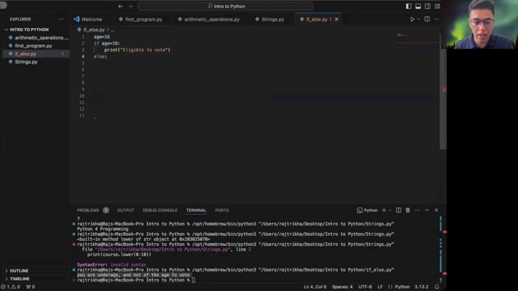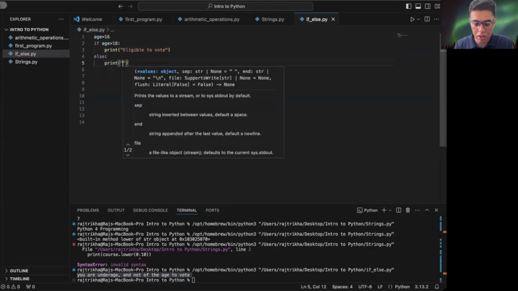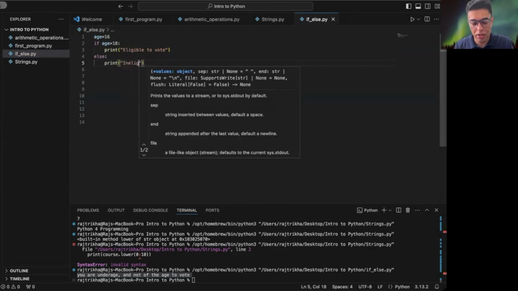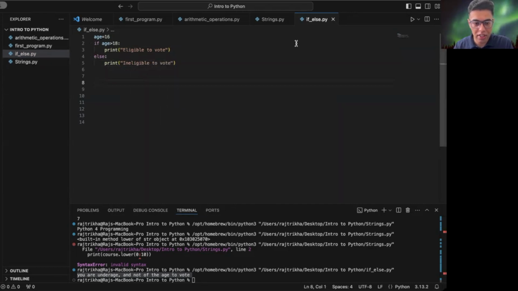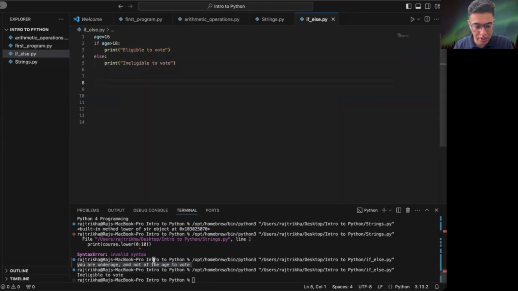else print ineligible to vote. So let's see, we should get ineligible to vote. All right. So this one is a simple if-else statement. Let me show you with a little variation.